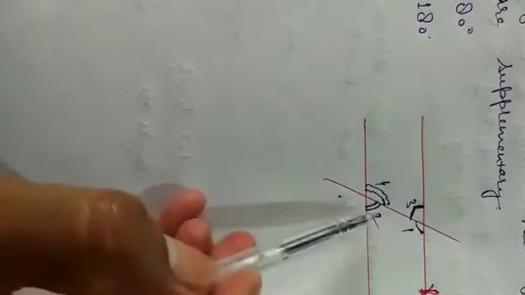Third and most important property is consecutive interior angles, or in short we can write co-interior. So co-interior angles, or interior angles on the same side of a transversal, are supplementary. What does it mean? Interior angles on the same side of a transversal means 1 and 2.